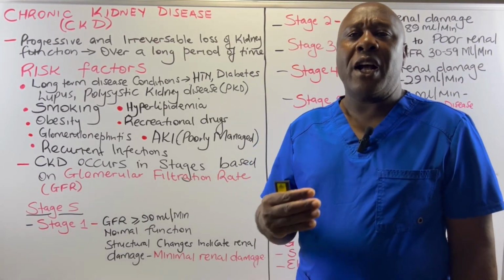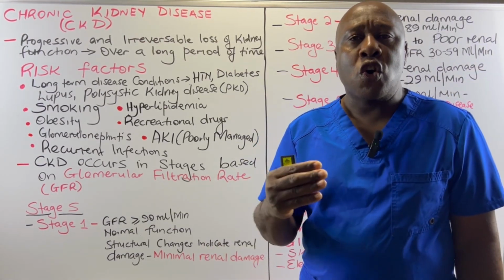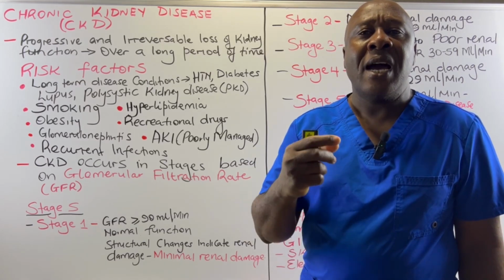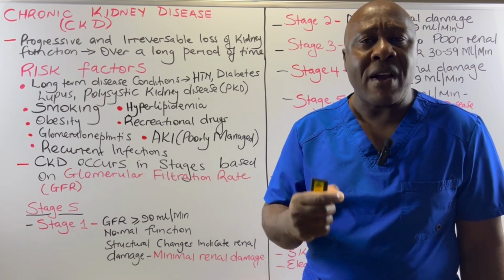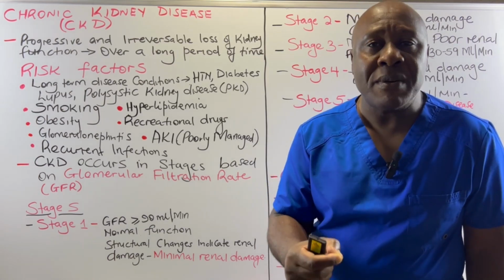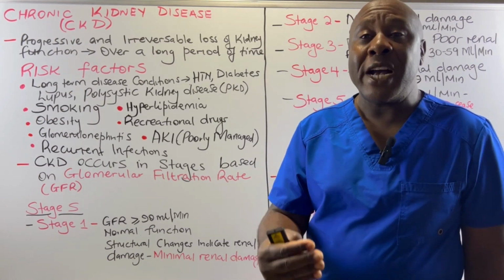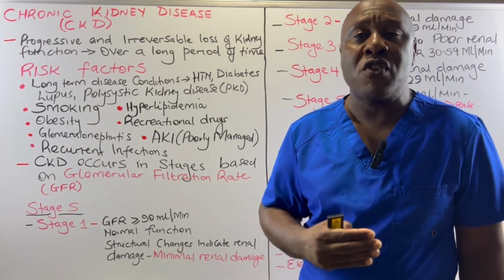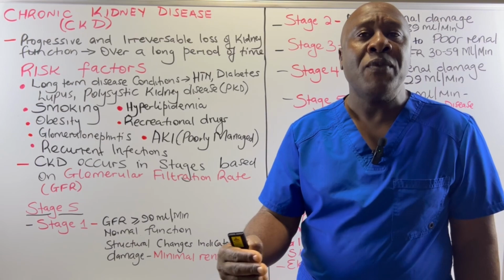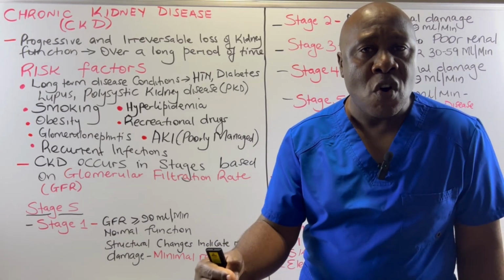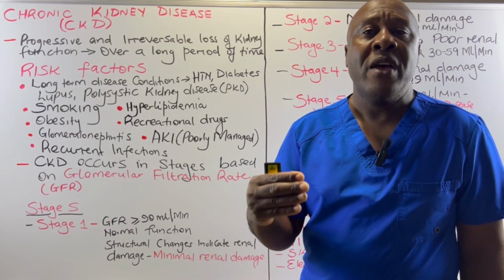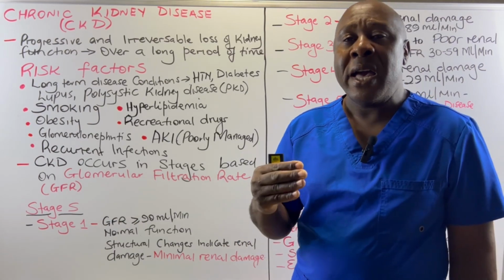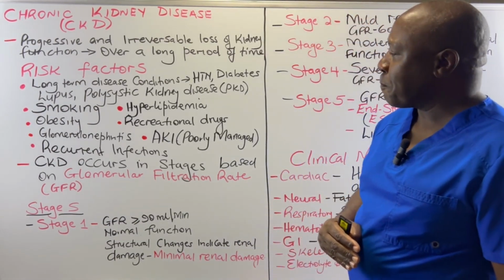So when you compare acute kidney injury to chronic kidney disease, acute kidney injury is abrupt, it is rapid, it is reversible, and it occurs over a short period of time. With CKD, it is progressive, occurring in stages, it is irreversible, we cannot recover the lost kidney function, and it occurs over a long period of time.